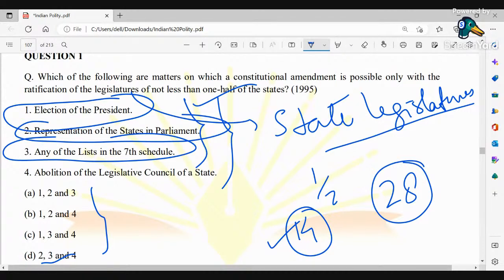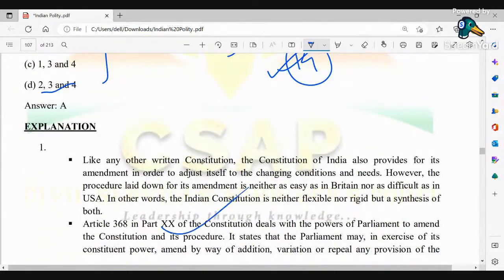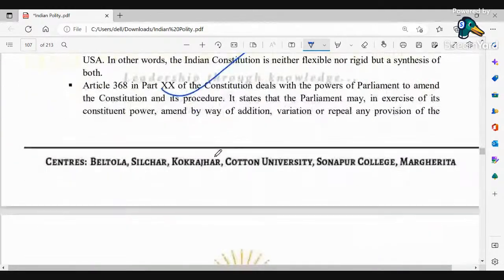Okay, so abolition of legislative council of a state does not require the ratification of half of the states. Okay, तो ये basically एक simple majority के साथ पार्लियामेंट में पास हो जाए तो एक legislative council को हम लोग abolish कर सकते हैं. ठीक है. So here the correct option being the 1, 2, and 3. Okay, so we have got this explanation over here. Okay, next.